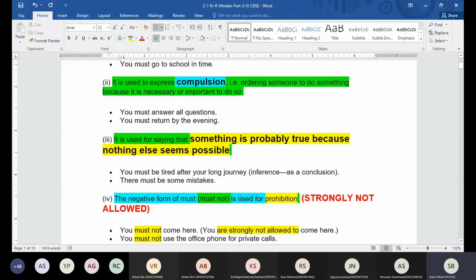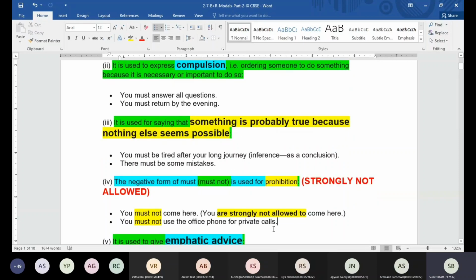That is going to be used when we say that something is strongly not allowed. When we say there is a prohibition or something is strongly not allowed, in that case we can use must not. Like you must not come here. So we are trying to say no one is allowed to come to that place, or we are simply saying you are strongly not allowed to come here. You can use this total phrase there, but the sentence becomes lengthy. Or you can simply use the word must not. Like you must not use the office phone for private calls. So that's not allowed or strongly not allowed.